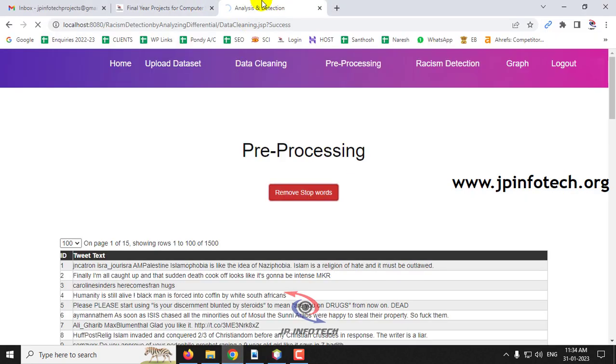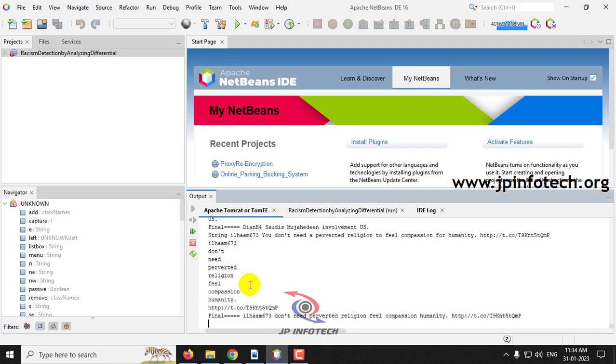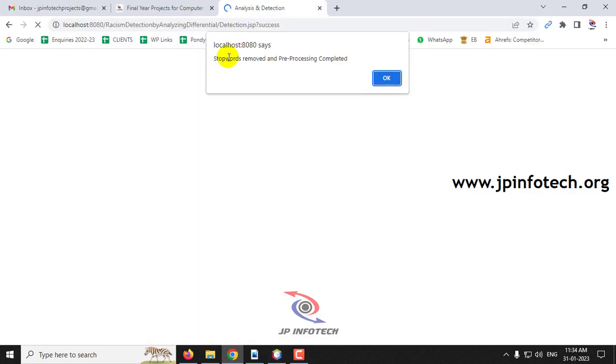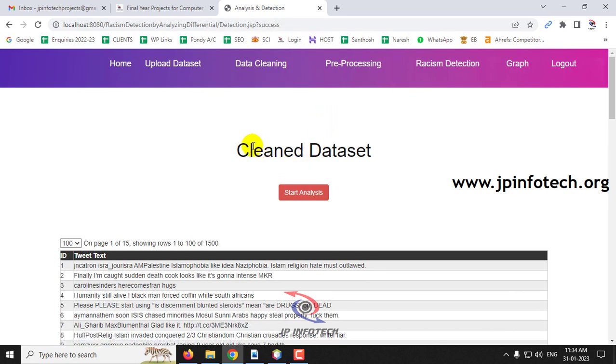In the front end part, the user doesn't know that, so it will just show a loading process. If you want to see each tweet text going through stop word removal and pre-processing, you can go to the console and show this process, so they can know that every text is being processed now. And now you can see the stop word removed and pre-processing complete message, and click OK. And now you can see the cleaned dataset.